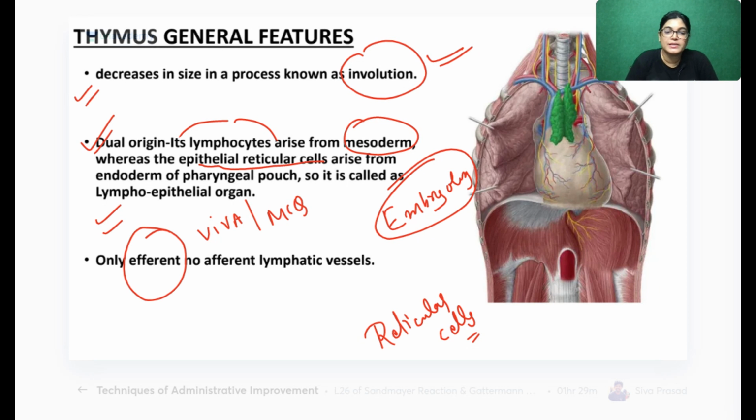It has only efferent vessels. It's the ventral pouch. Third pharyngeal pouch, third one. Epithelio-reticular cells arise from the third pharyngeal pouch, okay?